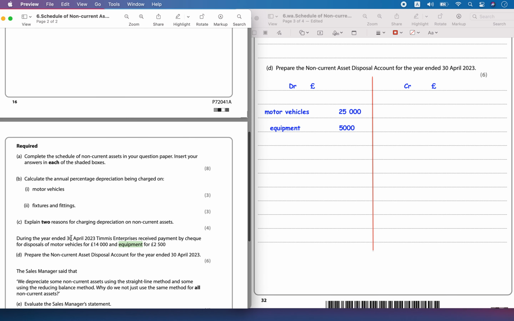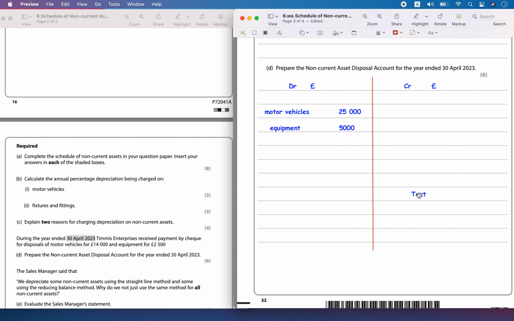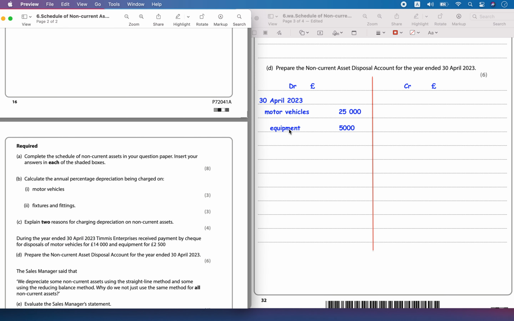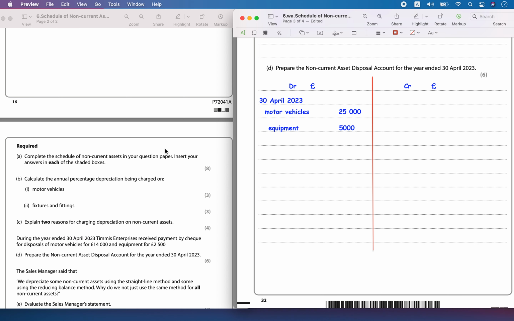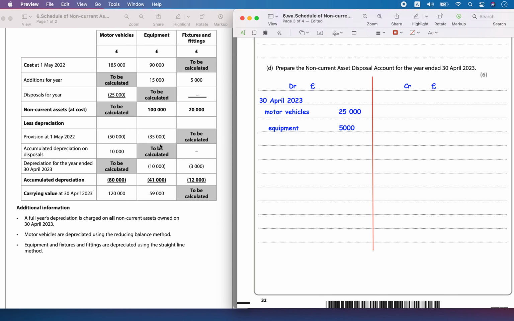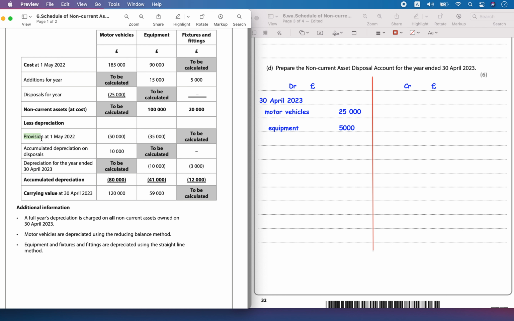This happened on the 30th April 2023, so we can write 30th April 2023 as the date. And then, what were the accumulated depreciations also we can write. For the motor vehicle that was disposed, it had an accumulated depreciation of 10,000.